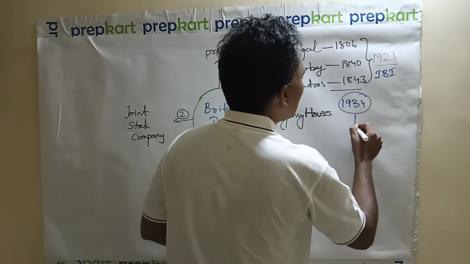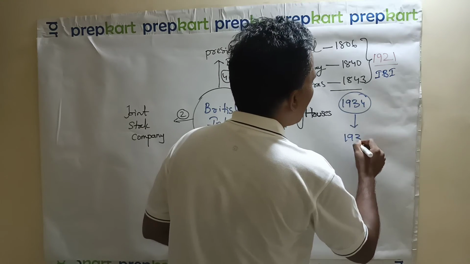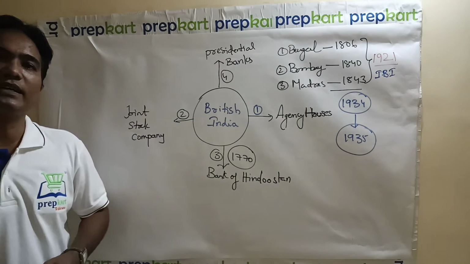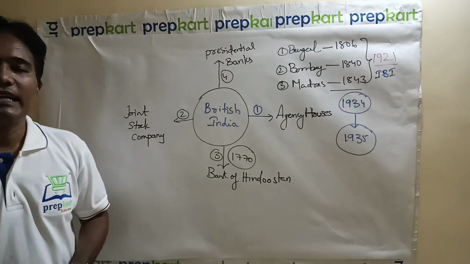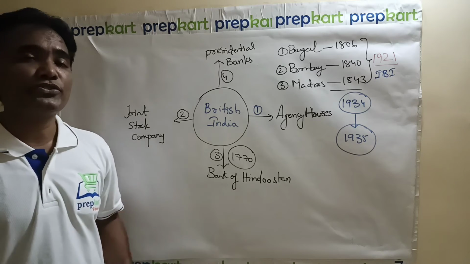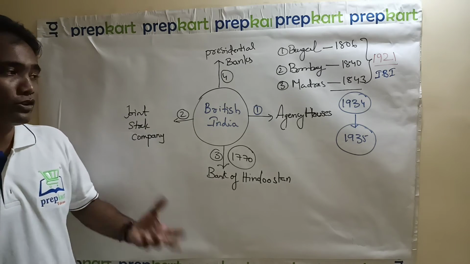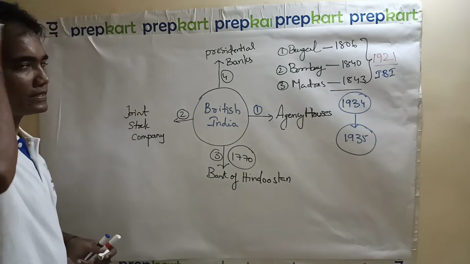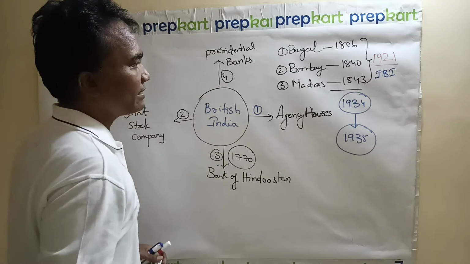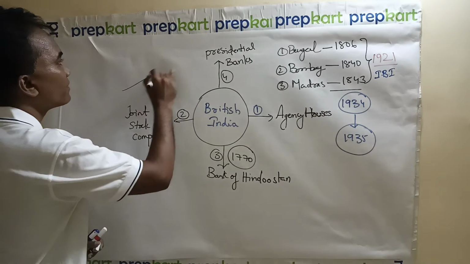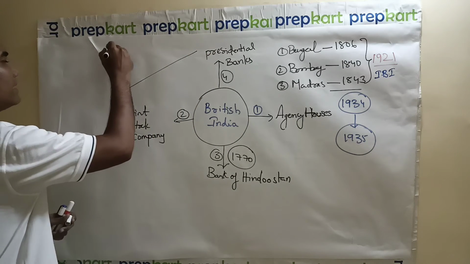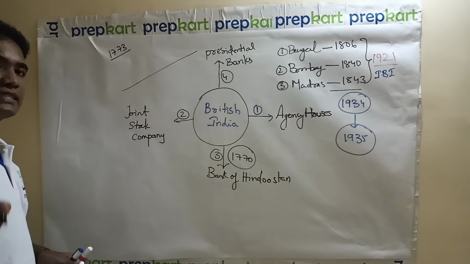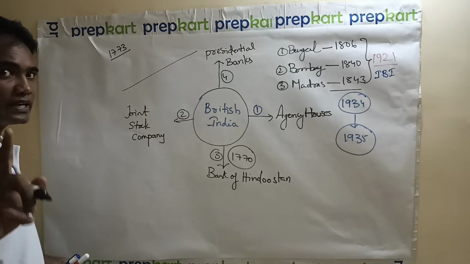And based on the recommendations of Hilton Young Committee, we have Reserve Bank of India Act, and we have Reserve Bank of India in 1935. So that is the history of establishment of Reserve Bank of India. It has huge history. It starts at 1773. So whenever it is related to Reserve Bank of India, this year is important, 1773, because first request was made for central bank.